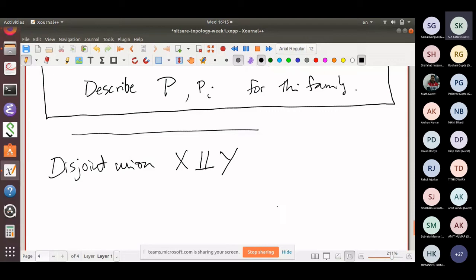So what do you mean by disjoint union? Because X and Y may not be disjoint. If X and Y are already disjoint, I may be happy, but they are not already disjoint. And I want to create a disjoint union. I want the disjoint union of two copies of natural numbers. So how do I get two copies of something? Can I get multiple copies of something?